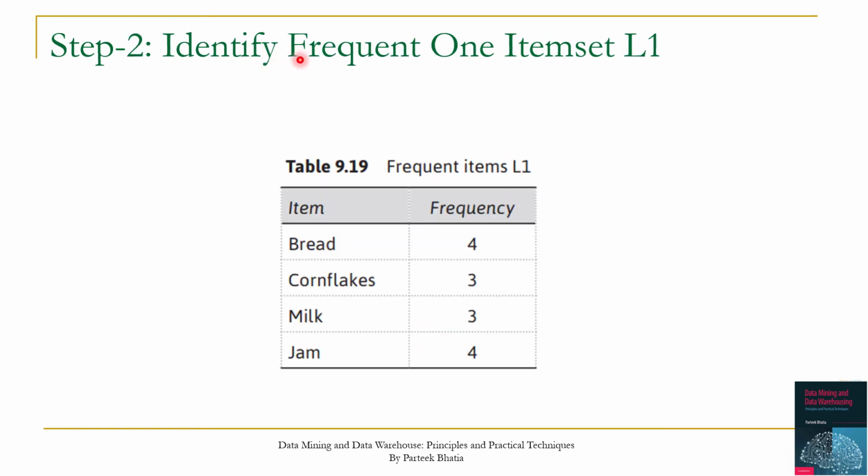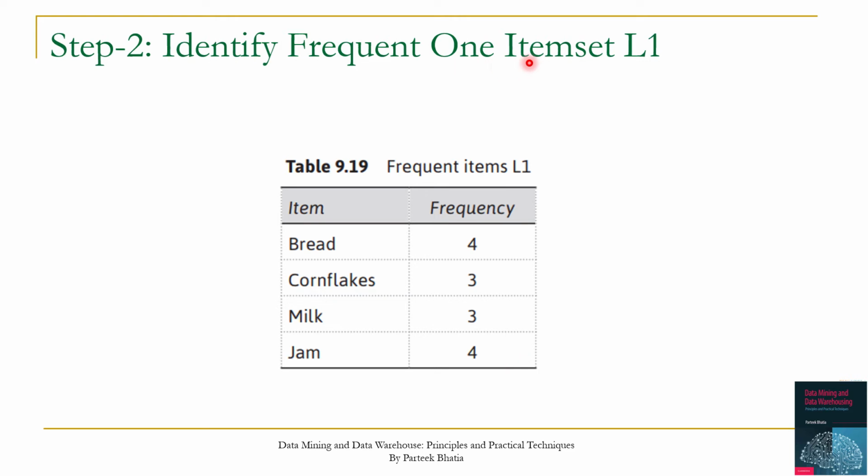Now in step 2 we identify frequent one item sets. It means all those one item sets having frequency equal to or more than the threshold value of support, which here is 3. By traversing the data set, we have listed all individual items with frequency 3 or more. Bread has a frequency of 4, cornflakes and milk have a frequency of 3, while jam has a frequency of 4.